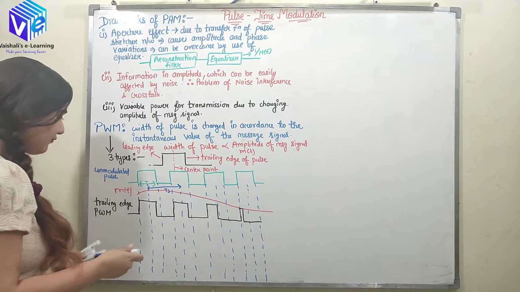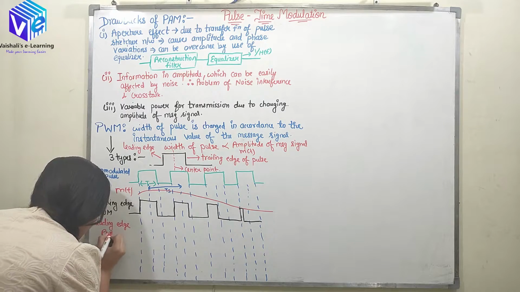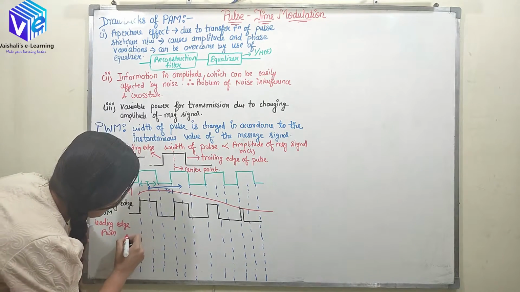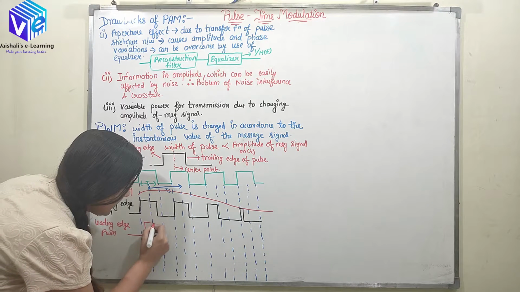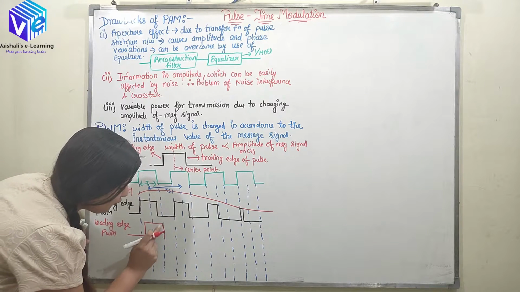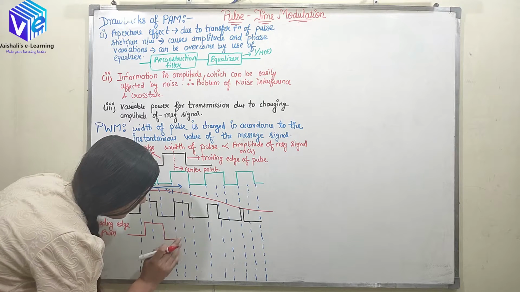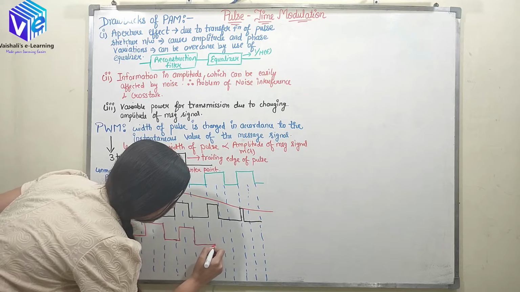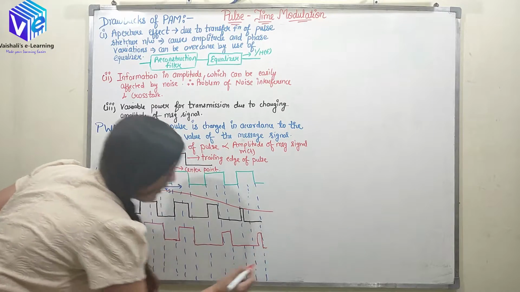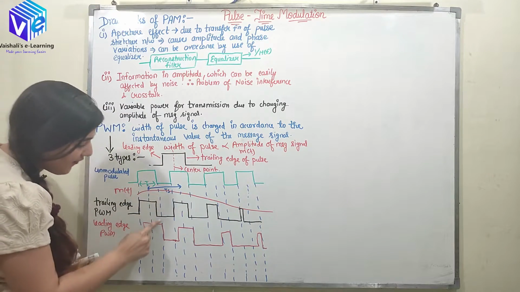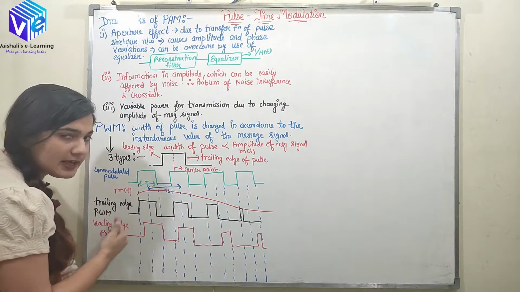Now the next type would be leading edge PWM. I hope you are guessing it. How can we make it? Here the leading edge must vary. So I can make my PWM signal like this. Here the trailing edge is constant, so it would not change. I hope now you can see the difference. I have fixed the trailing edge, and I am just varying the leading edge.